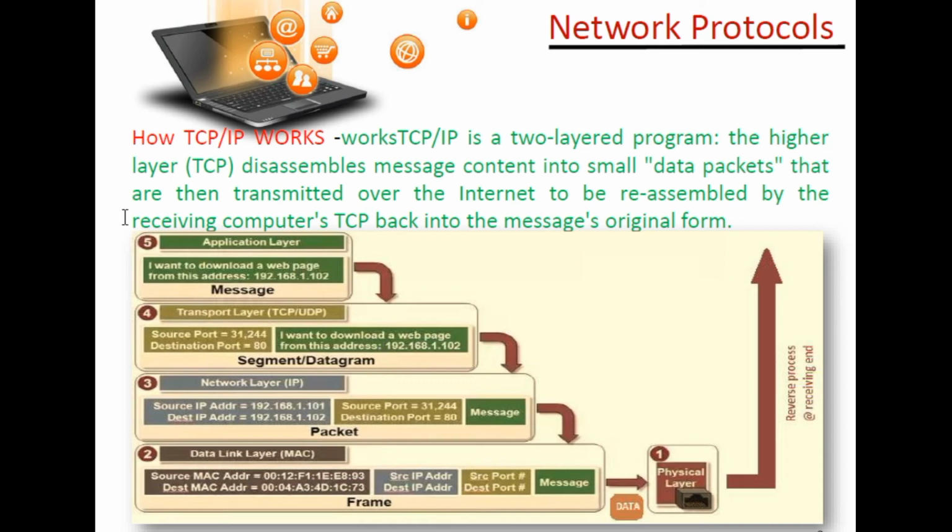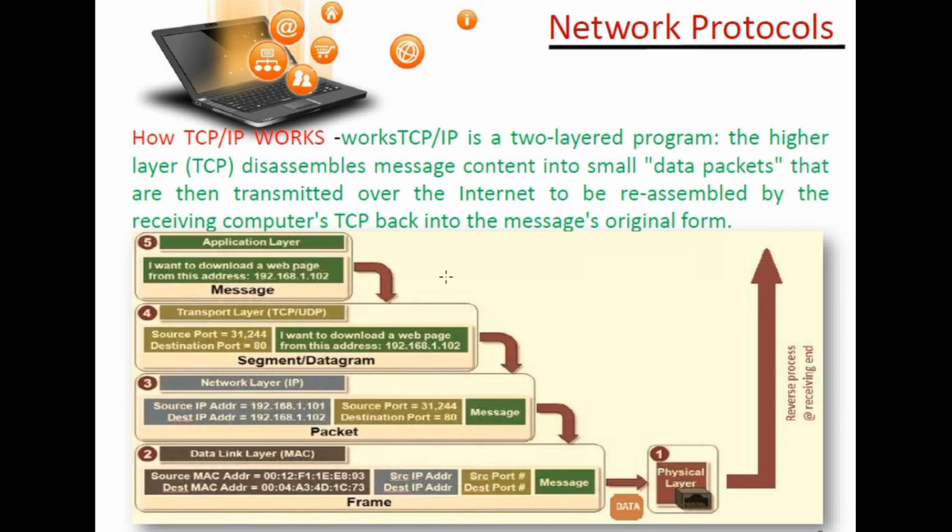The higher layer of TCP disassembles the message content into small data packets. As I taught you, TCP breaks down the particular message into small packets, and each packet carries the IP address of both sender and receiver, along with data and a serial number, which are then transmitted over the internet and reassembled by the receiving computer's TCP back into the original form.